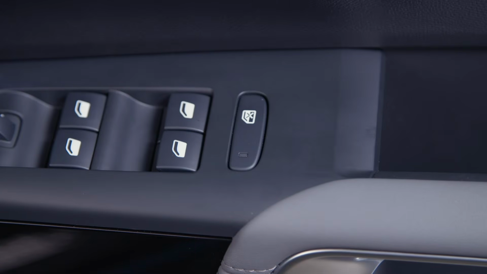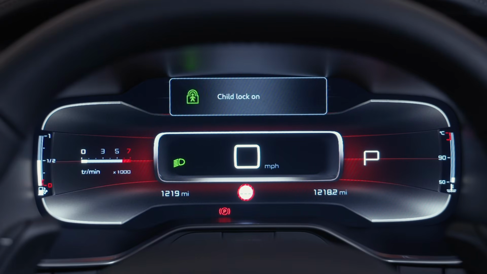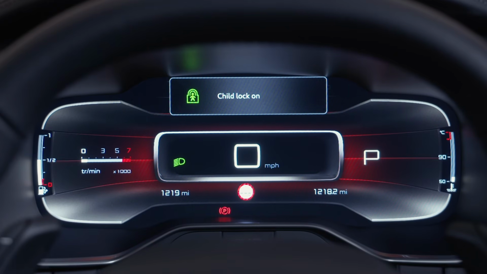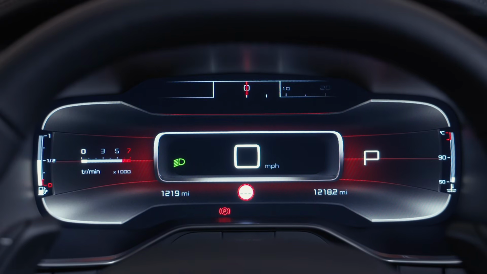You can also stop passengers in the rear of the car activating the rear windows by pressing this button located on the driver's door. Always test child lock activation when the car is stationary.